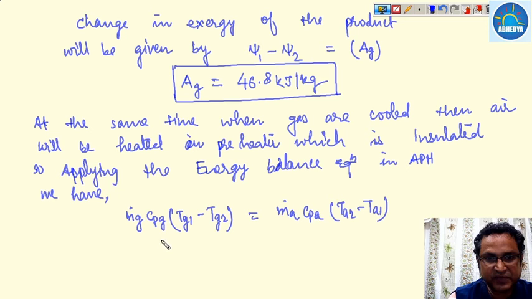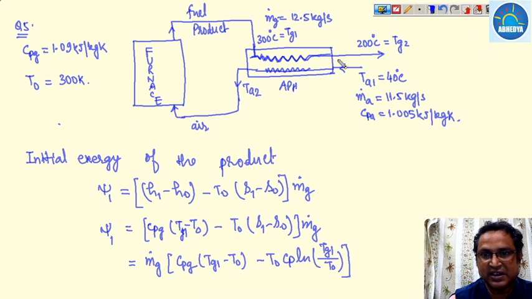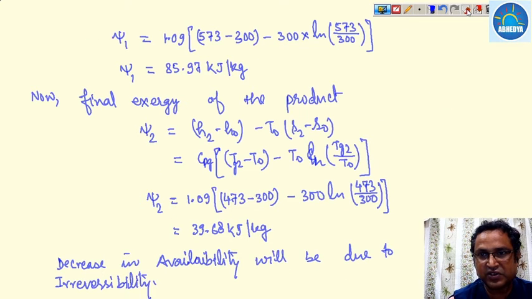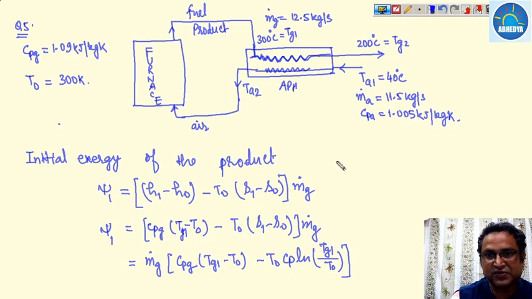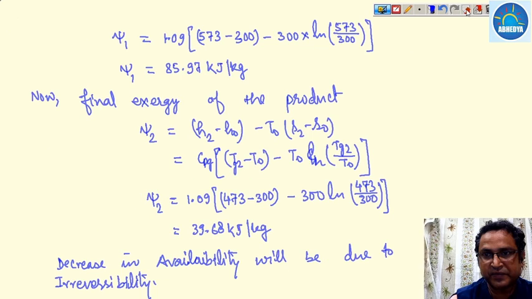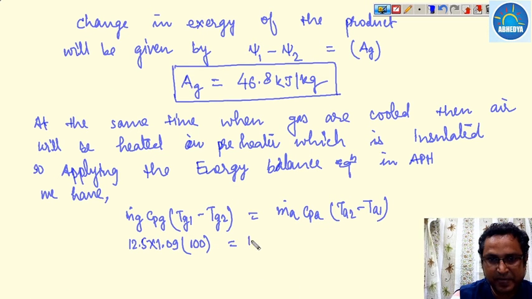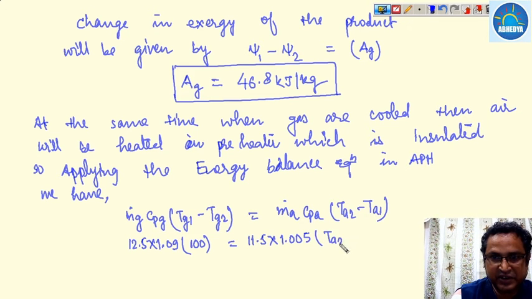Now putting in the values, mg dot is 12.5 into 1.09 into the gas temperature difference, that is 300 to 200 degree centigrade. So 300 minus 200 comes to be 100, is equal to, what is the mass flow rate of air? The mass flow rate of air is given as 11.5, so it is 11.5 into 1.005 into TA2 minus 40 degree centigrade. Suppose it is 40 degree centigrade.